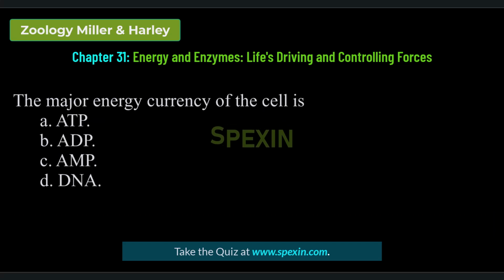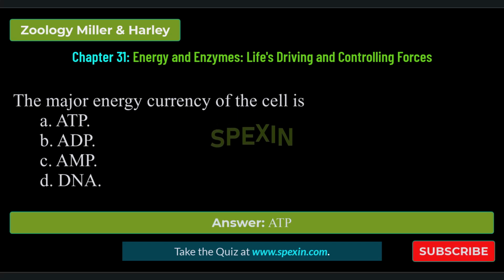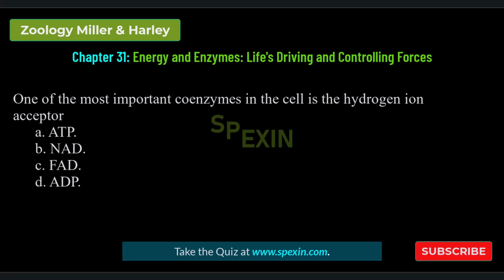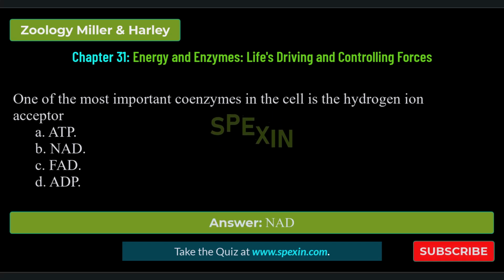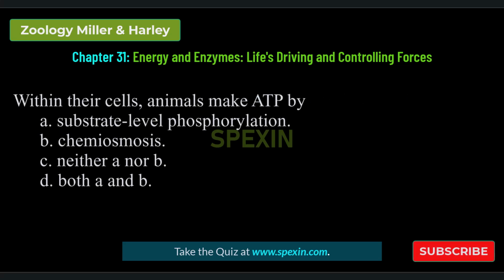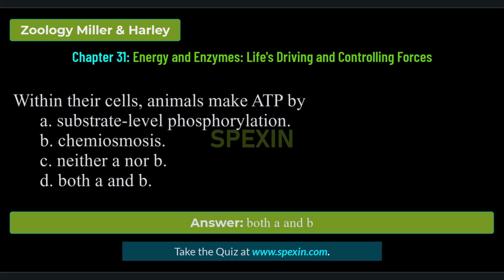The major energy currency of the cell is ADP, AMP, DNA. Correct answer: ADP. One of the most important coenzymes in the cell is the hydrogen ion acceptor: ADP, NAD, FAD, ADP. Correct answer: NAD. Within their cells, animals make ATP by substrate-level phosphorylation, chemiosmosis, neither A nor B, both A and B. Correct answer: both A and B.